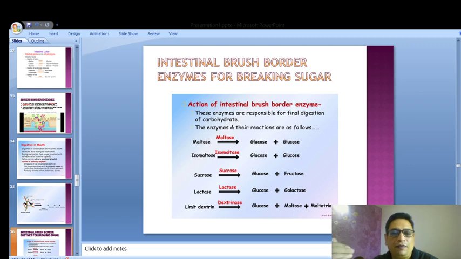Dextrins are a group of low molecular weight carbohydrates produced by the hydrolysis of starch or glycogen. Just keep it simple. We do not need to go deep into it. So it's a low molecular weight carbohydrate produced by hydrolysis of starch or glycogen. And limit dextrin is a name given to the highly branched core of the polysaccharide fragments remaining at the end of exhaustive hydrolysis of glycogen.